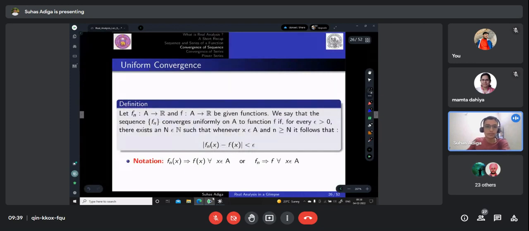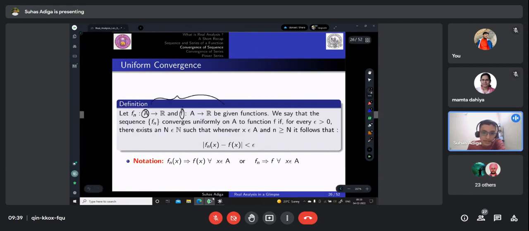So let's look at what do we mean by uniform convergence. So we have a function fn, which is again defined from domain A, which is a subset of R, and the range is R. And again, we are clearly saying that there exists f, that it is pointwise converging from A to R. So this is already given to us.